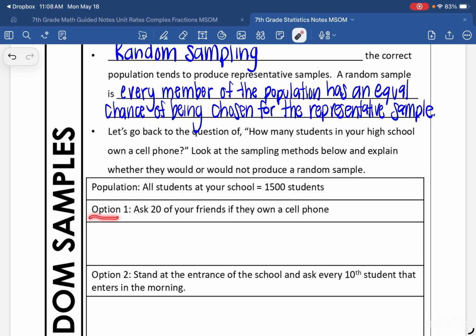Let's look at this option. If I ask 20 of my friends if they own a cell phone, is that random sampling? Does every member of the population have an equal chance of being chosen? Well, if I just ask 20 of my friends, then no, because everyone who is not your friend does not have a chance of being chosen.